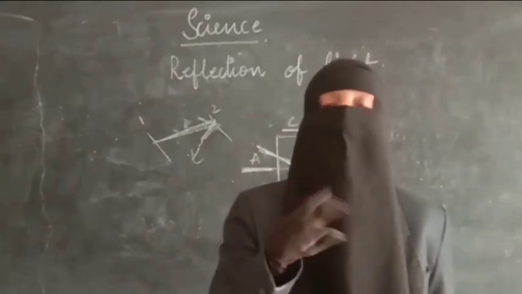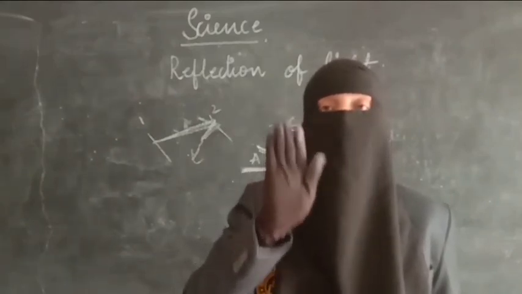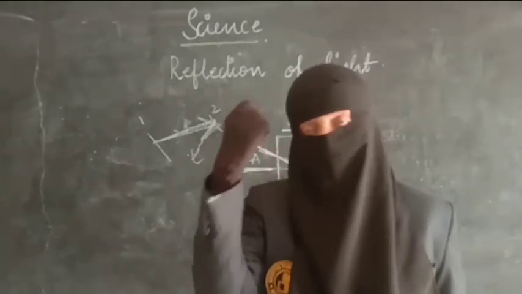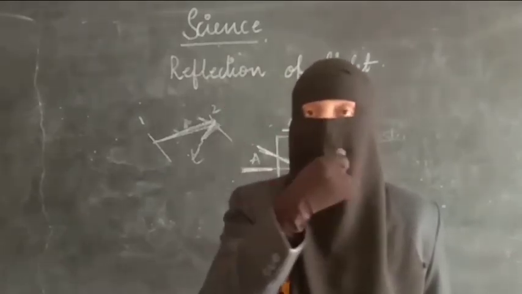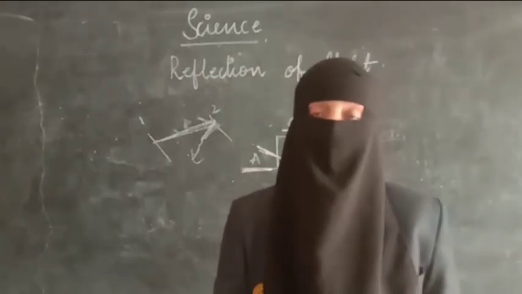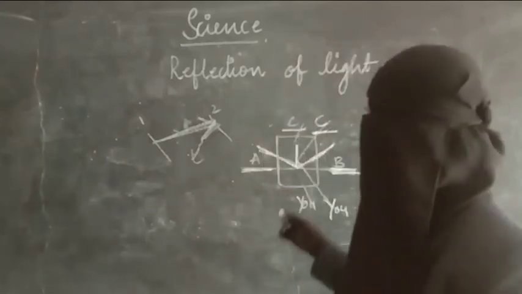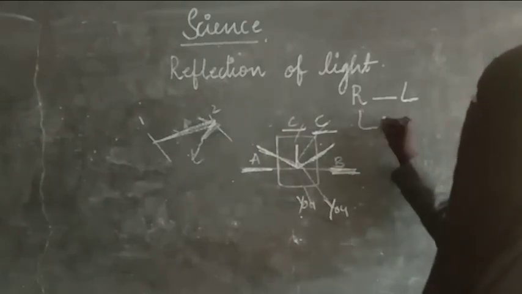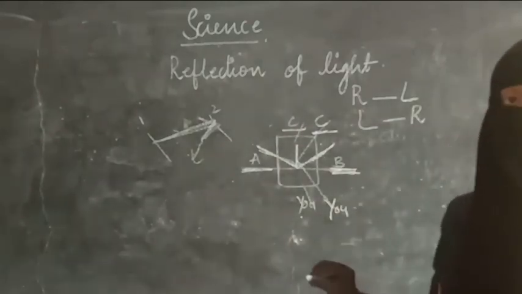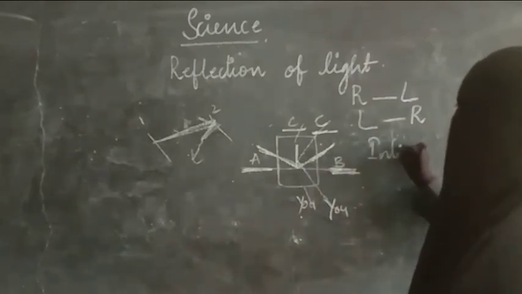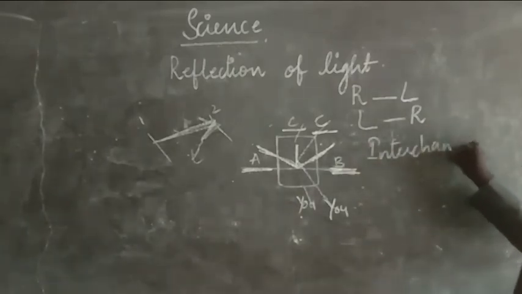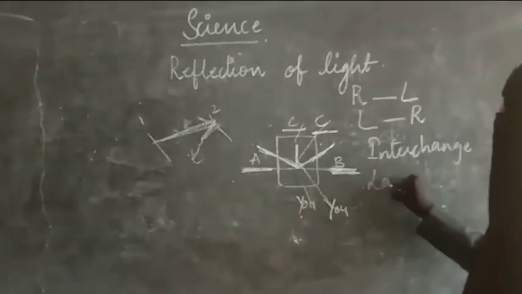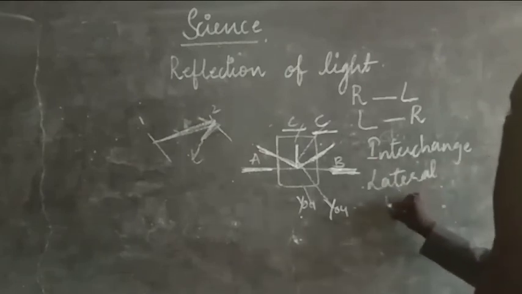That difference will be in the side. When you are raising your right hand, the image which you are seeing will be raising the left hand. When you comb from this side, you will observe that the image is combing the other side. That means the sides of the image will be changed. Right of the object looks left in the mirror. Left of the object looks right in the mirror. That means interchange of sides is taking place. The interchanging of sides is called lateral inversion.